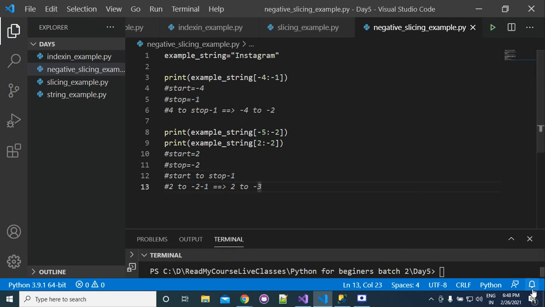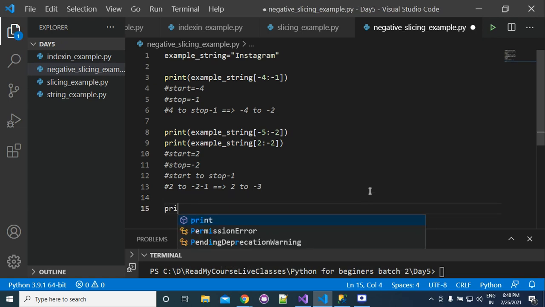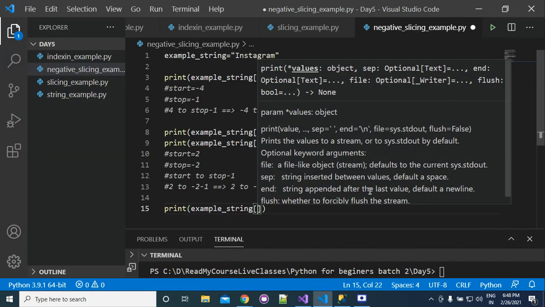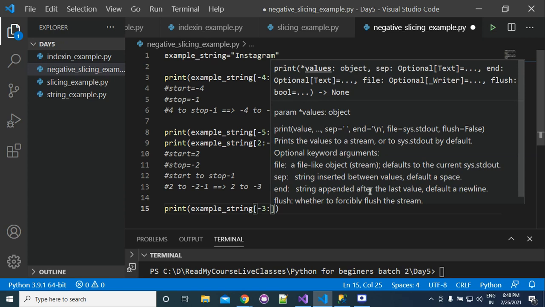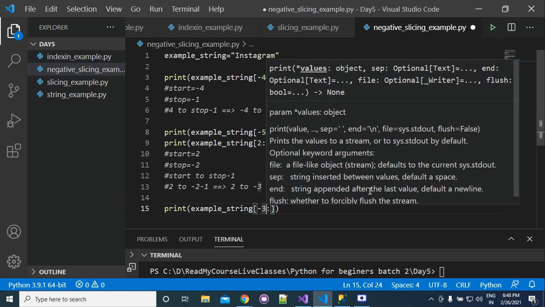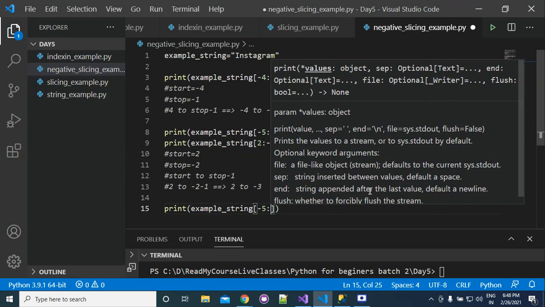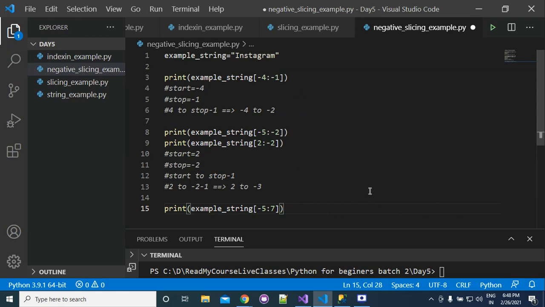Is this clear, everyone? If I write here example string -5 to -7, now can you answer?